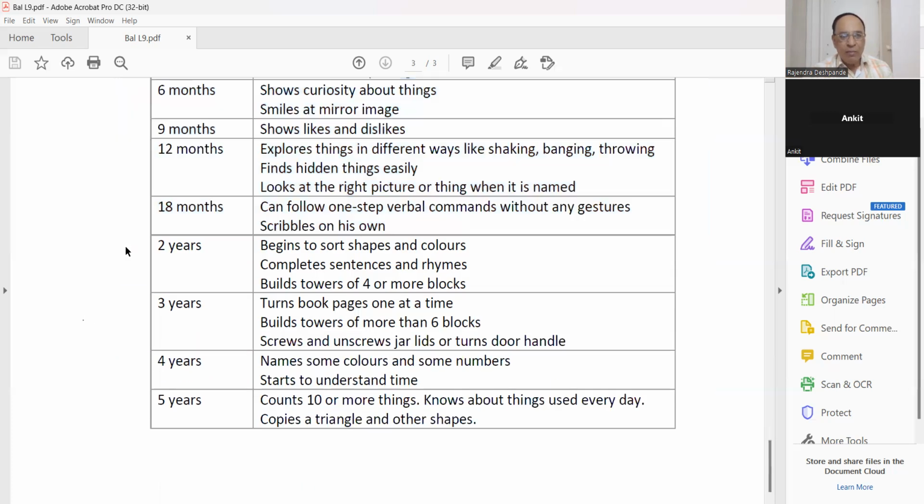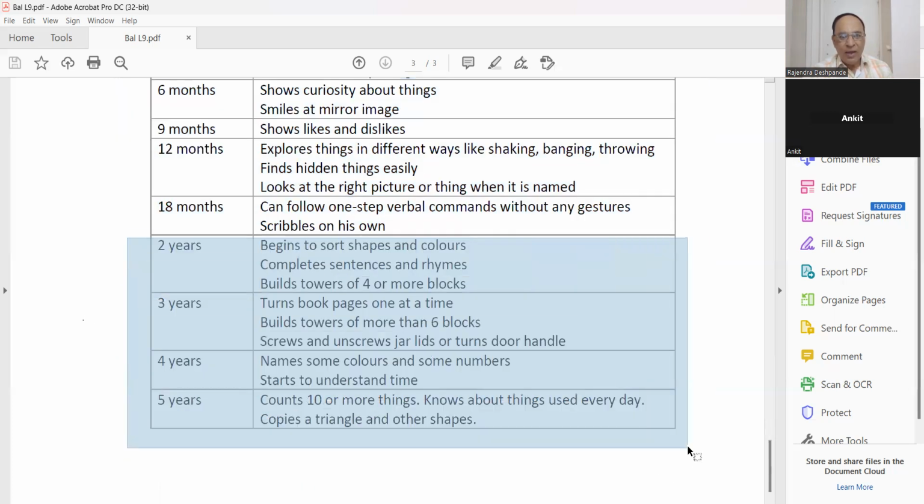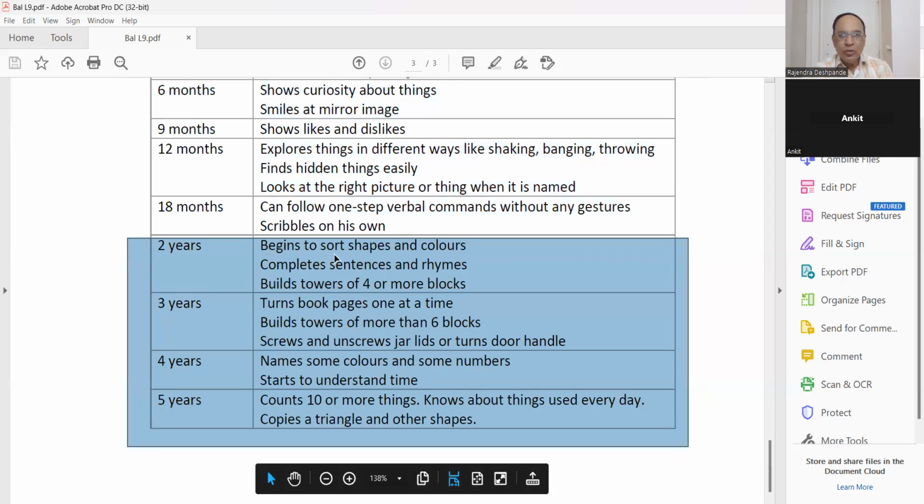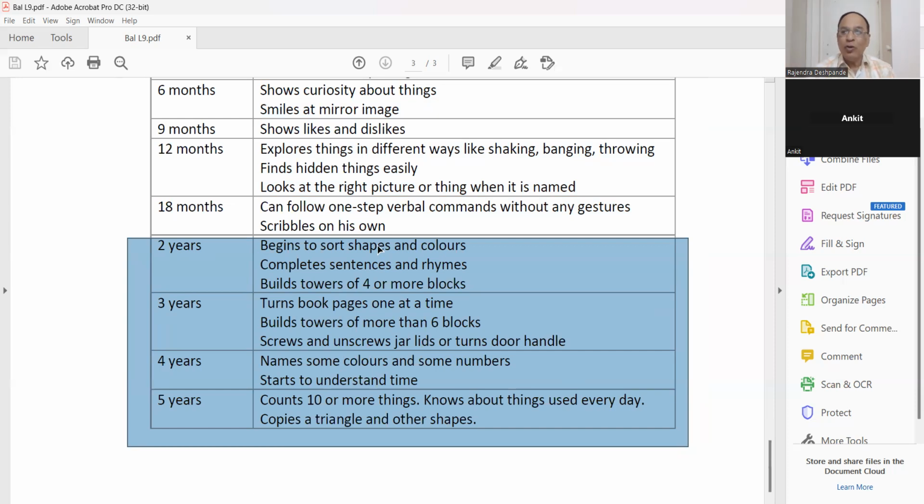After 2 years, we are talking about the brain, intelligence. What will happen? He begins to sort shapes and colors. So there are different games available, in India also, and in foreign countries there are shops especially for children and games. There are labels: these games are for up to 2 years, these games from 2 to 4 years, these games from 4 to 8 years. These labels are based on this, because at 2 years he begins to sort out shapes and colors.